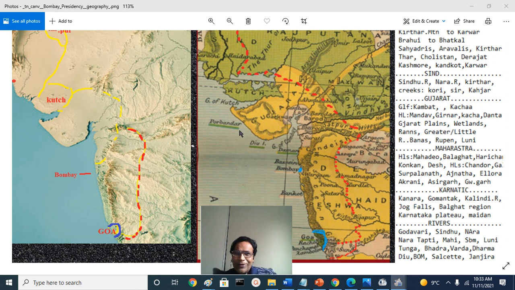And we have Satpura mountains here, right? They get a different name in different parts. Here they are called Akrani mountains, and somewhere Asirgarh mountains, Gavilgarh mountains. Asirgarh still has a historic fort, once a very formidable fort overlooking the Burhanpur Pass. Here is the Burhanpur Pass, where the river Tapti cuts and enters into Khandesh territory.